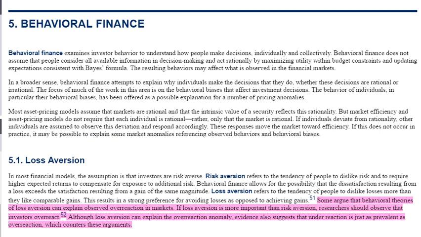Just going to finish this LOS with a quick scan of the ebook. You can see that last question was talking about loss aversion and overreaction anomaly. And you can see I just highlighted there that some argue that behavioral theories of loss aversion can explain observed overreaction in markets. If loss aversion is more important than risk aversion, researchers should observe that investors overreact. Although loss aversion can explain the overreaction anomaly, evidence also suggests that underreaction is just as prevalent as overreaction, which counters these arguments.